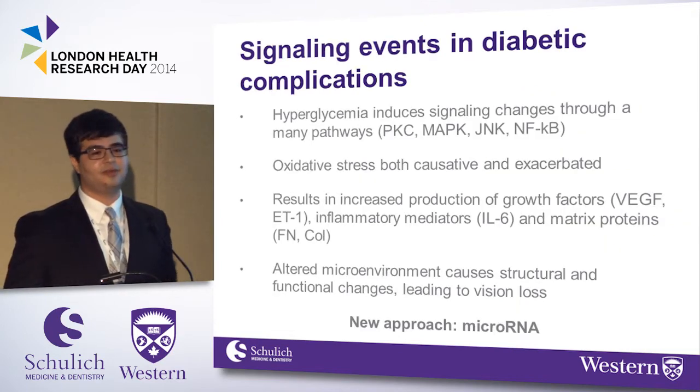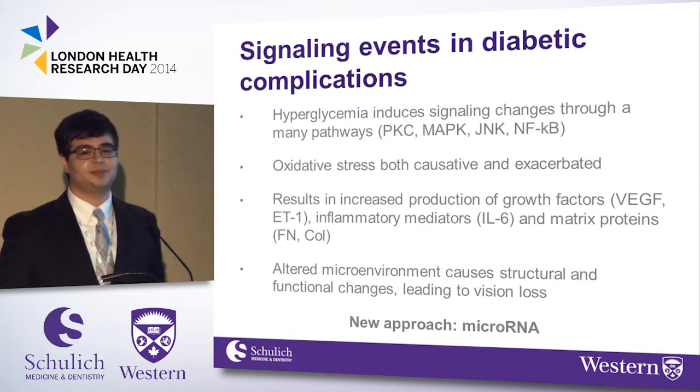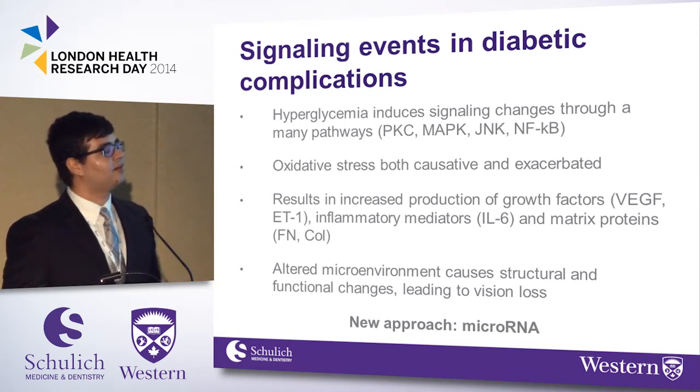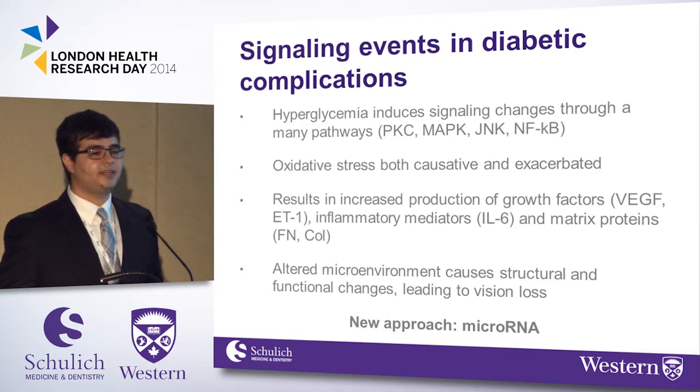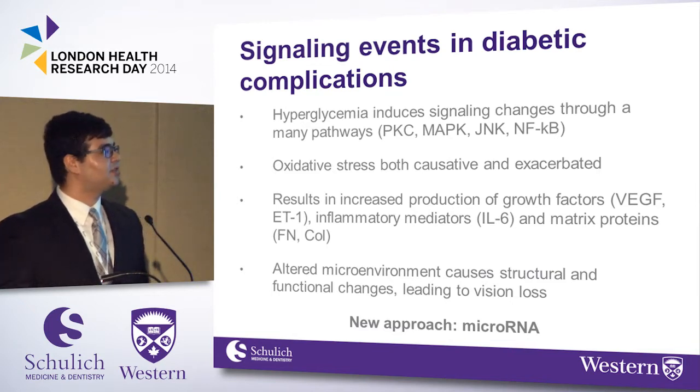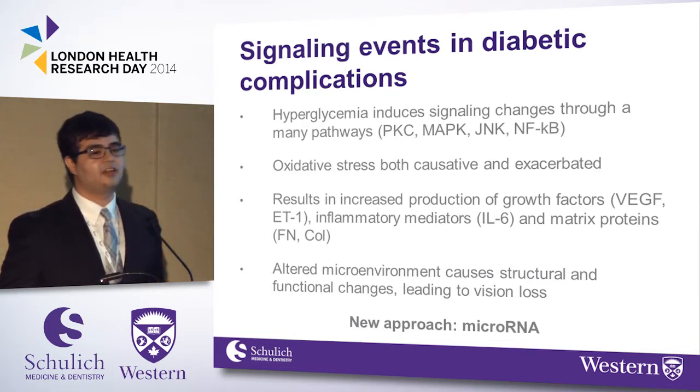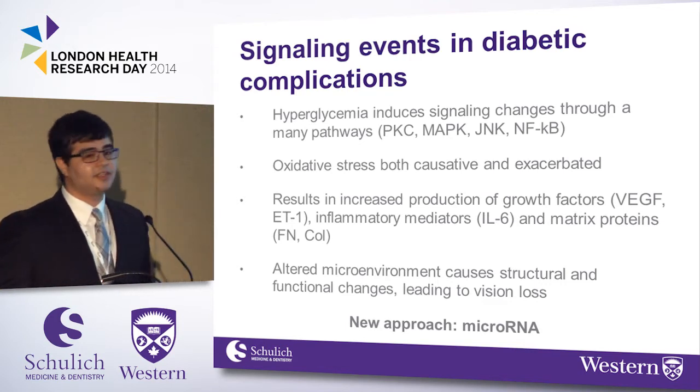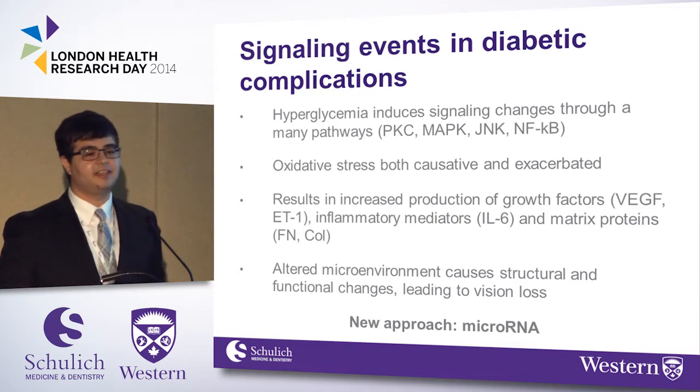So we're not going to go through all the signaling pathways involved with hyperglycemia. We don't have time for that. However, there are many internal signaling cascades that are affected, as well as transcription factors. Oxidative stress is involved, and this results in increased production of growth factors, such as VEGF and endothelin, inflammatory mediators, such as the interleukins, as well as matrix proteins, such as fibronectin and collagen. These become upregulated. This results in an altered microenvironment, which causes structural and functional changes, leading to vision loss.